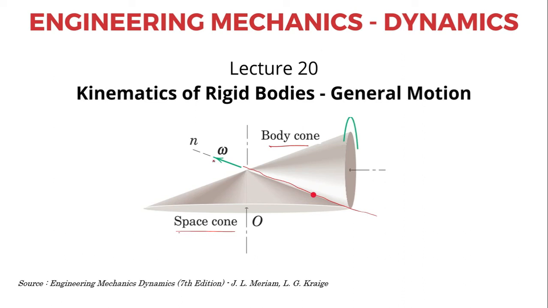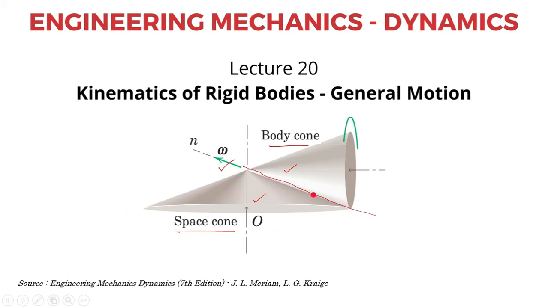Now, the instantaneous angular velocity of the rigid body is actually a vector which lies along the common line of intersection between the two cones. If you see this figure, the corresponding cones are right circular cones. But for a general motion, the rotations are not always perpendicular, and hence the space cone and the body cone need not always be right circular cones as shown in this figure.